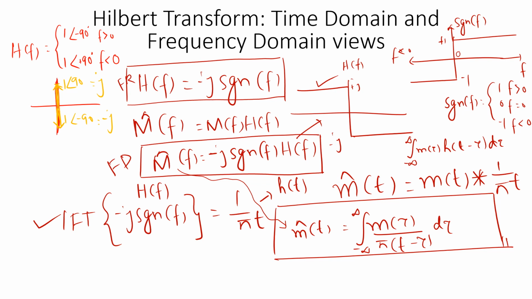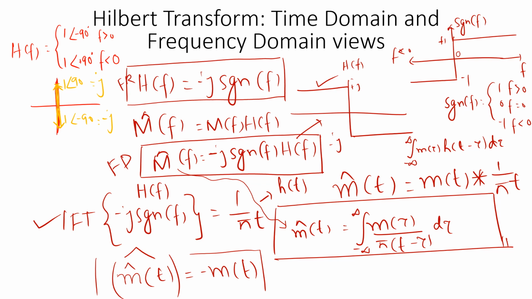Now I would like to give one more result. I'm not going into detail, and we won't be using it, but it is one very important result of the Hilbert transform. m cap of t, as we know, is the Hilbert transform of m(t). If you take the Hilbert transform of the Hilbert transform, that will be equal to minus m(t). That is another result which you can keep in mind. We won't be using it, but I told this so that you can relate it with this.